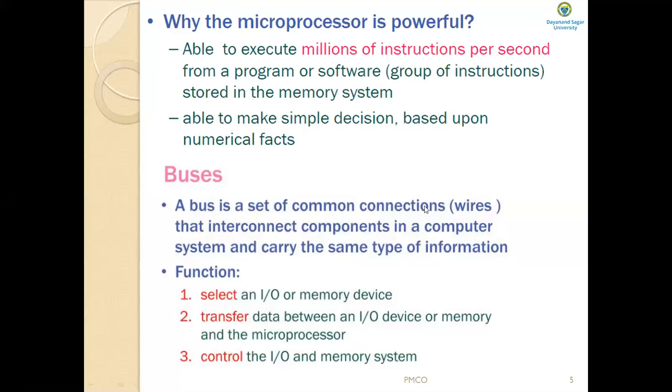A bus is a set of common connections or wires that interconnect components in a computer system and carry the same type of information. As I said, in the microprocessor-based system, three buses exist for the transfer of information between the microprocessor and its memory and I/O system. These are the address bus, the data bus, and the control bus.